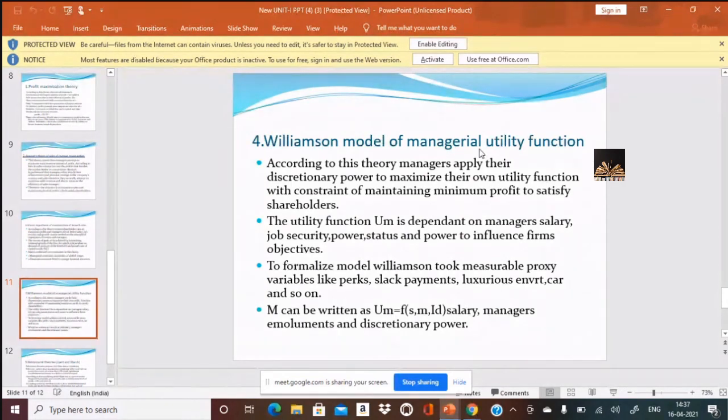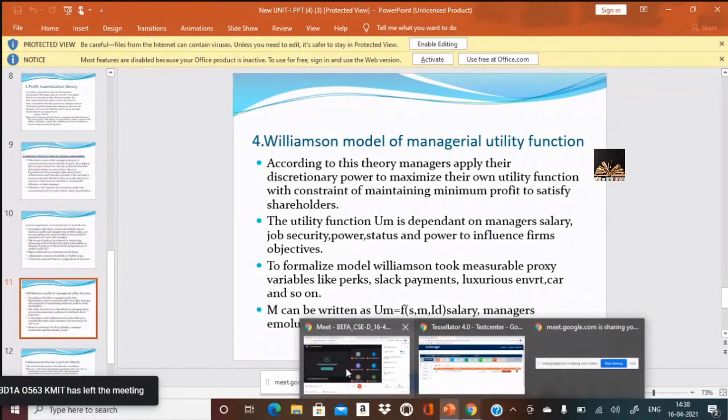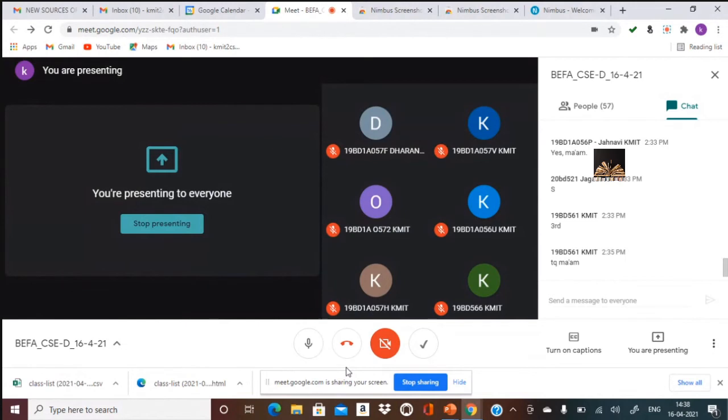Variables like perks, slack payments, luxurious environment, car, and so on. What do you mean by perks, slack payments? Do you have an idea? What do you mean by the benefits given to a manager? Do you have any idea? What do you mean by perks? Perk visits, extra benefits. Yeah.